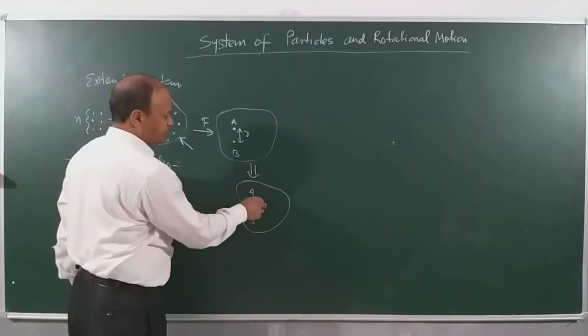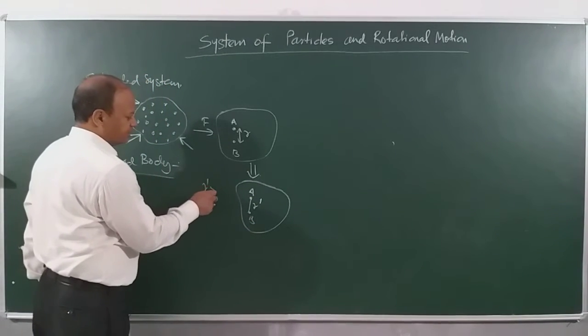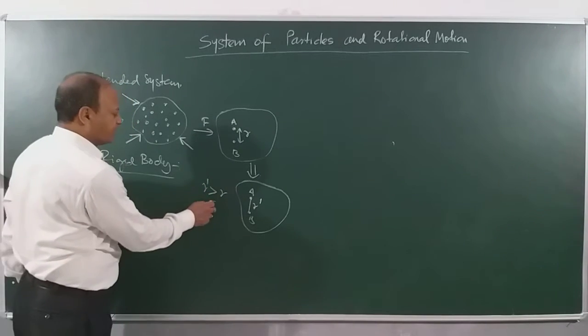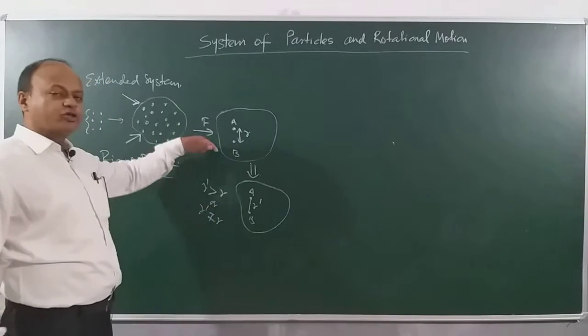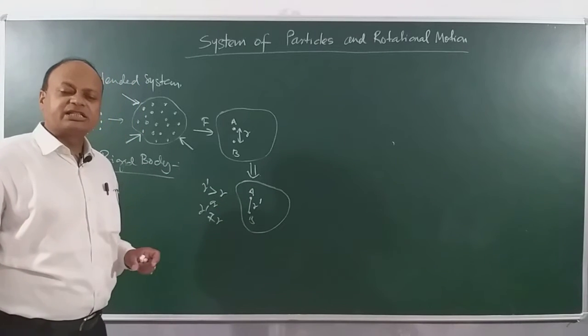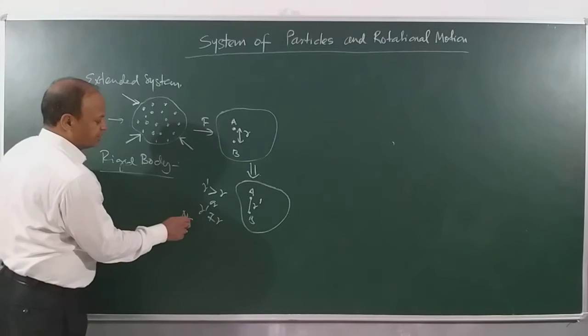Increase. The distance is what? R dash now, and R dash is more than R. Or maybe we can also select this, R dash is not equal to R. Means if you apply a force on the object and distance between any two adjacent point changes, then we say the object is non-rigid.